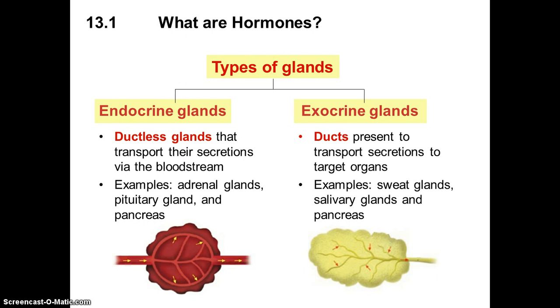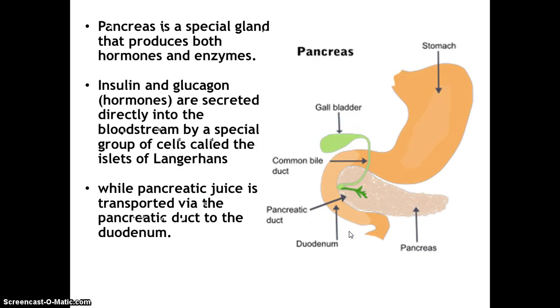Mentioning the pancreas, you can see that it belongs to both the endocrine and the exocrine glands. Why is it so? It's a special gland that produces both hormones and enzymes. Insulin and glucagon are secreted directly into the bloodstream by a special group of cells found in the pancreas called the islets of Langerhans, while the pancreatic juice is transported via the pancreatic duct into the duodenum. This pancreatic juice is required for the digestive system.